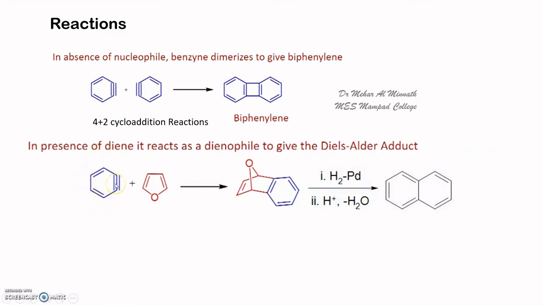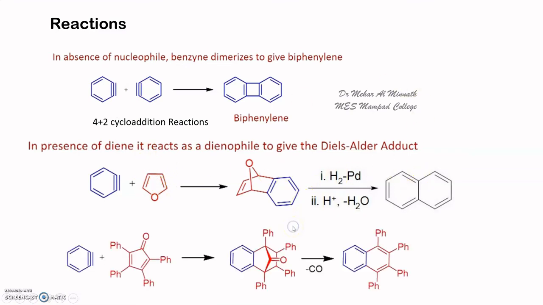Synthesize benzyne in situ, and then with furan you get this adduct, and then reduce it, you get the naphthalene. Okay, so these are not nucleophilic reactions exactly, but reactions of benzyne. Alright, instead of these dienes, if you introduce a nucleophile, it becomes a nucleophilic substitution reaction.